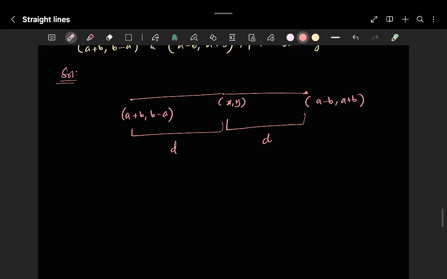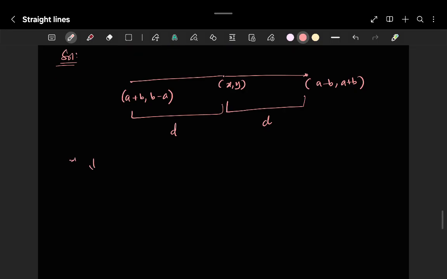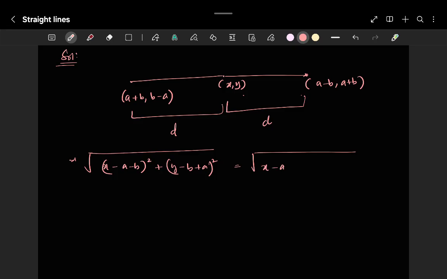So by using the distance formula, how to find the distance? Root over (x minus a minus b) whole square plus (y minus b plus a) whole square will be exactly equal to the distance between these two points, which is root over (x minus a plus b) whole square plus (y minus a minus b) whole square.